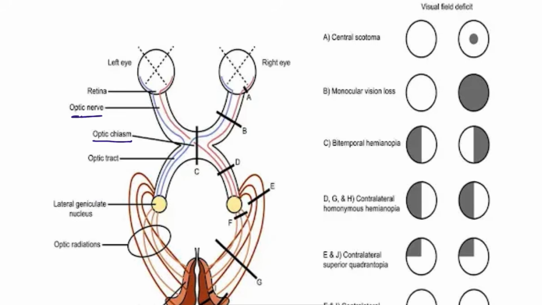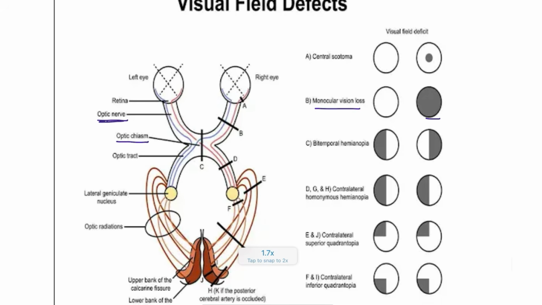If the patient is having a defect of the optic nerve, it is going to present on the same side only, because there is no bifurcation as yet happened in this patient, right? So the patient can have monocular vision loss that will be seen in this patient.